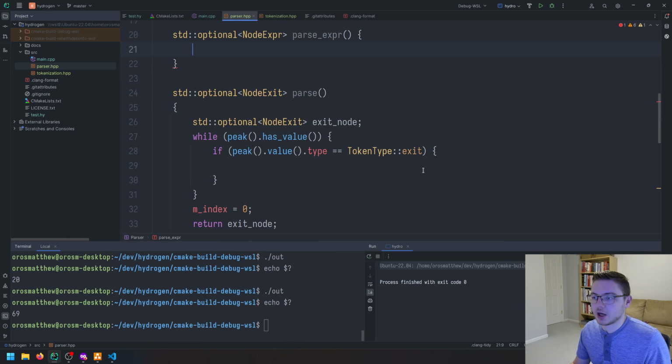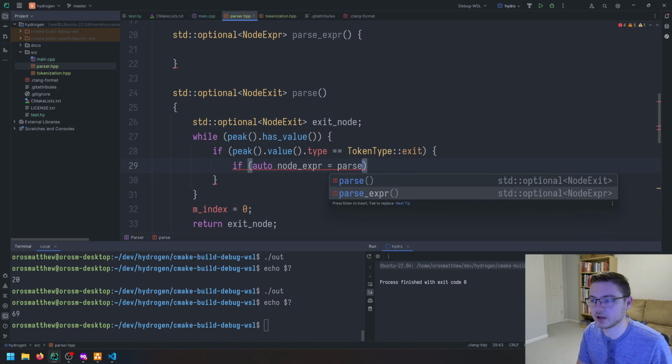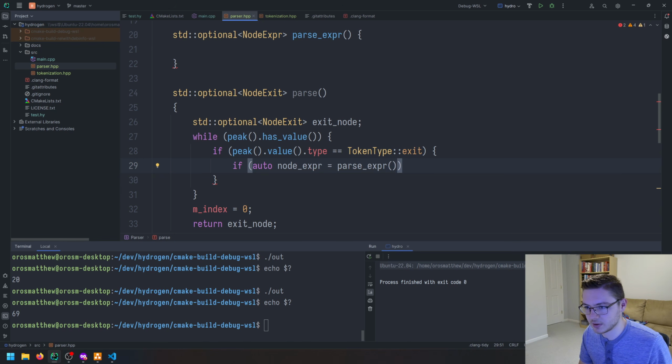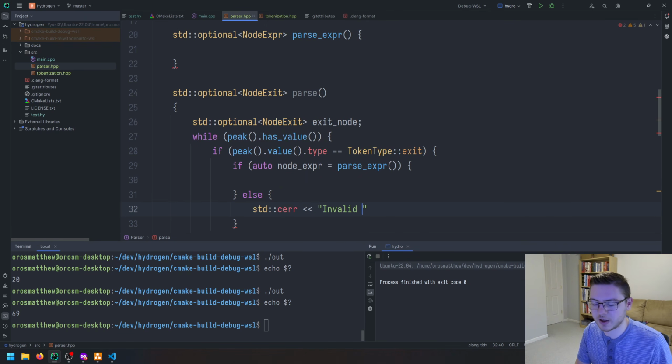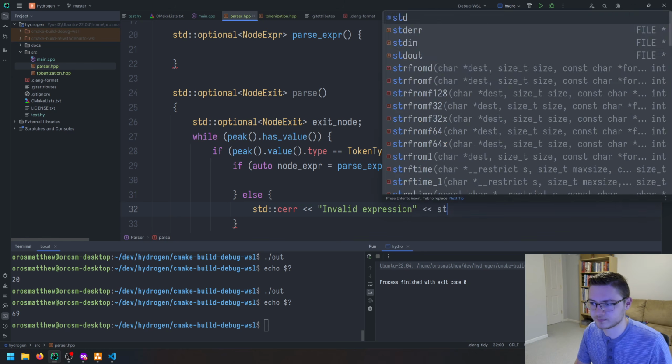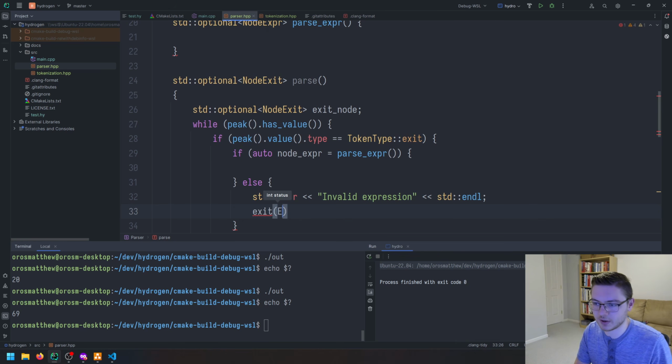Okay. And then in here, what we'll do is we will get our expression. So if parse expression, we'll actually create this. We will assign this variable in this if statement, and I'll show you why. So parse expression, else, invalid expression, and then we'll just exit with exit failure.